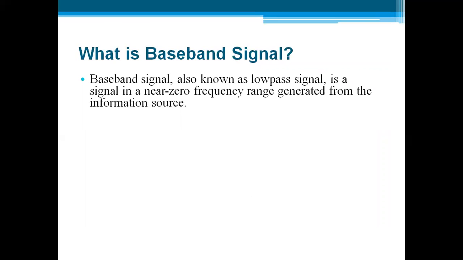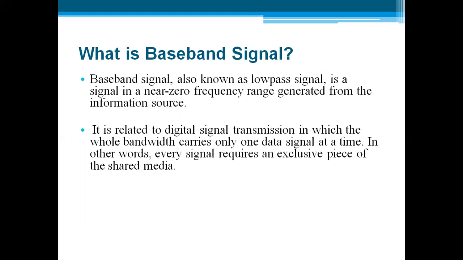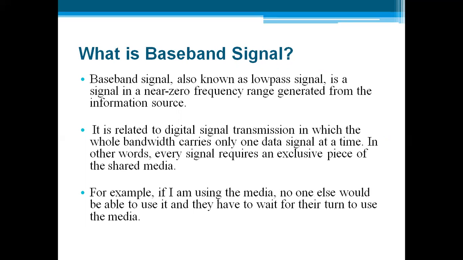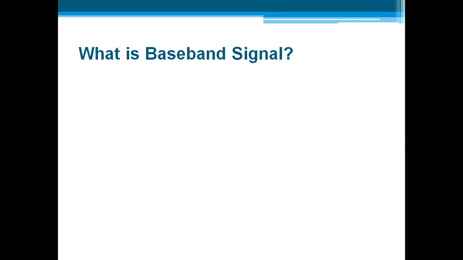Baseband signals, also known as low pass signals, are signals in a near zero frequency range generated from the information sources. It is related to digital signal transmission in which the whole bandwidth carries only one data signal at a time. In other words, every signal requires an exclusive piece of the shared medium. For example, if I'm using a media, no one else is able to use it, and they have to wait for their turn to use the media. So that is a baseband signal where the media is dedicated to only one person. The second person has to wait, and the signal has low frequencies.